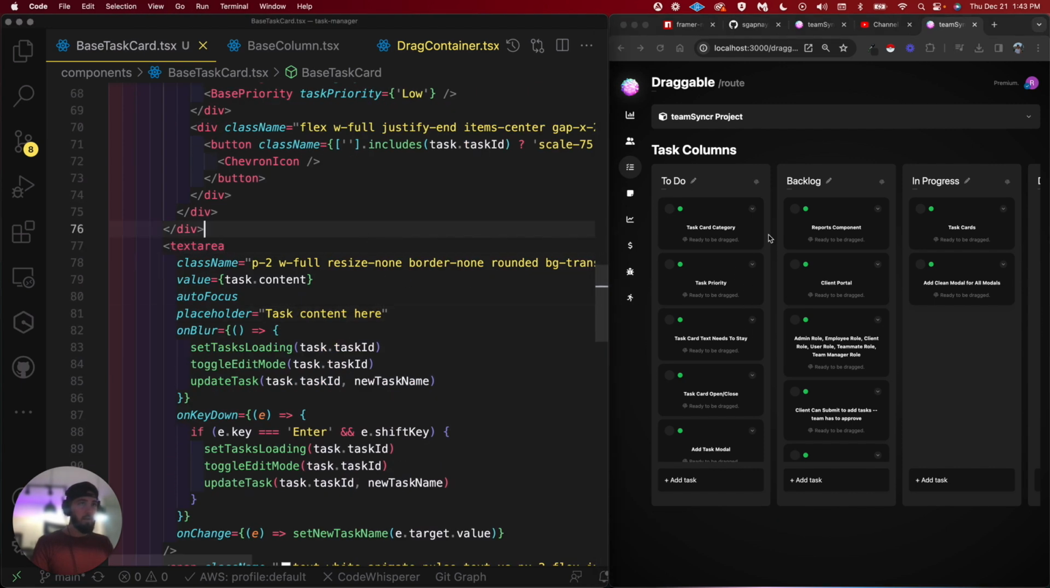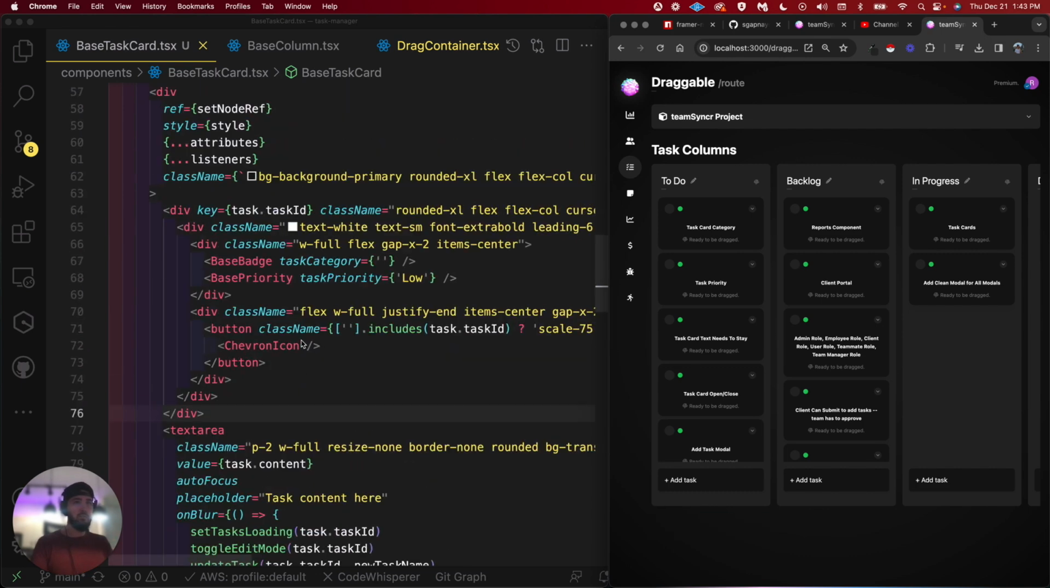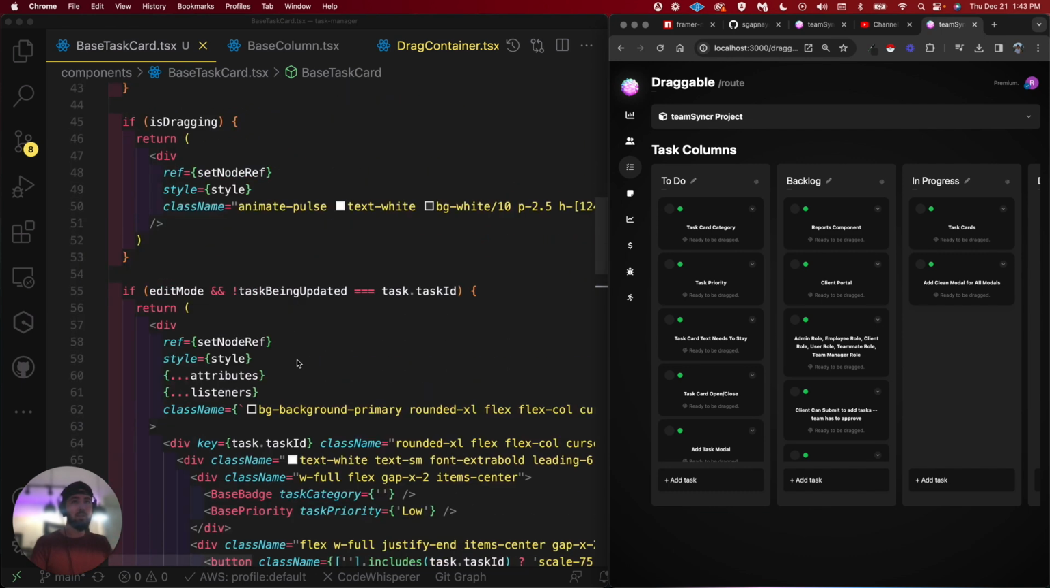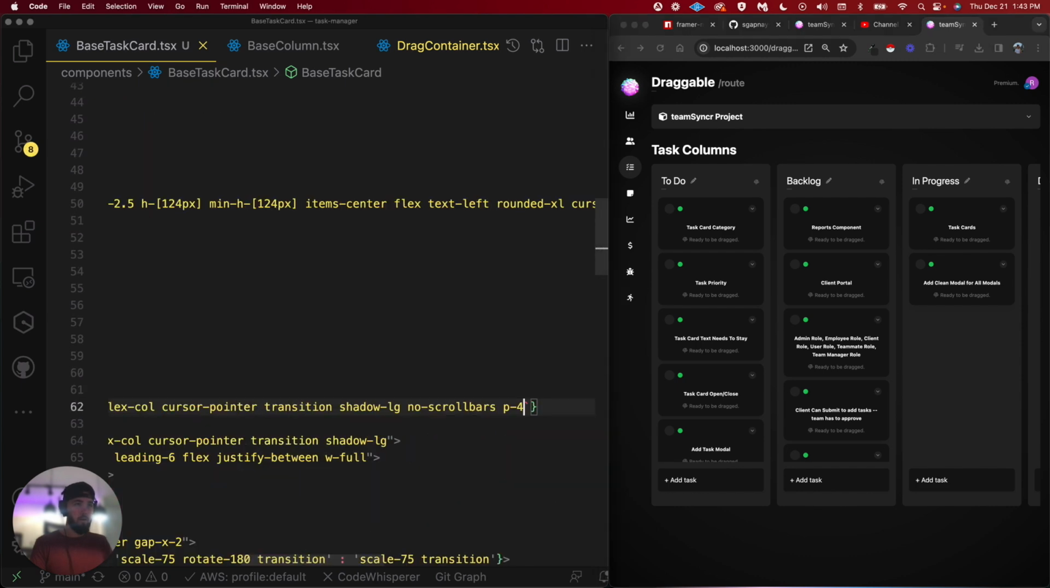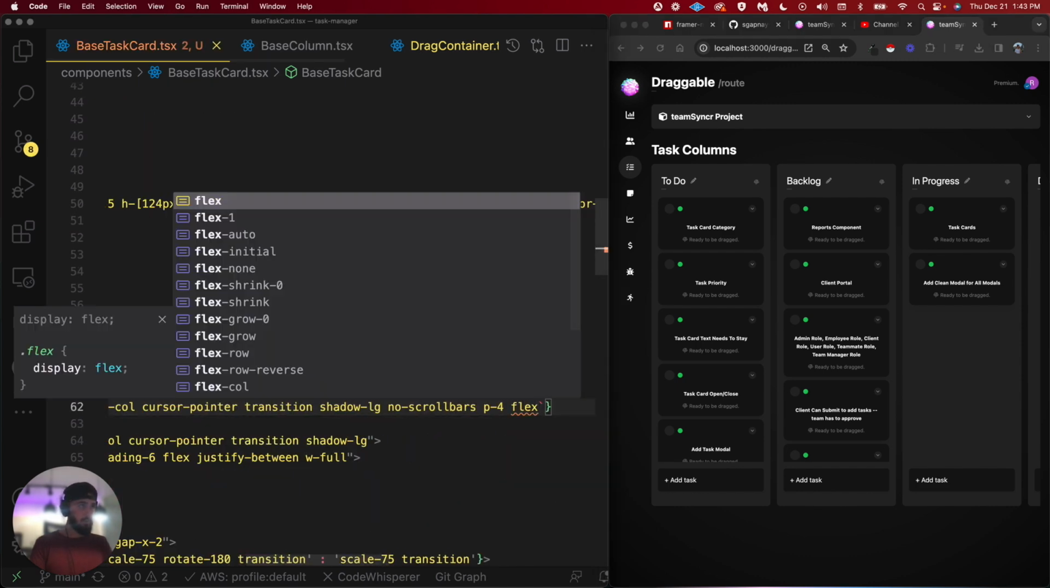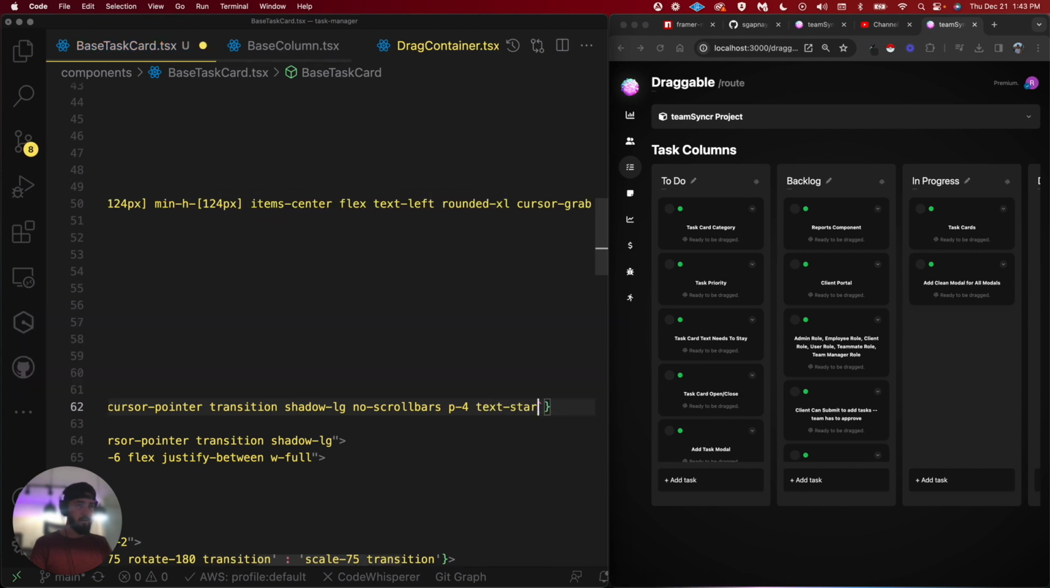So let's see, text area. I'm trying to figure out why all these texts are centered. I think it's because I wrapped this base task card component in a base dialog. So I don't want to do that. Let's see, flex, we can say text start.